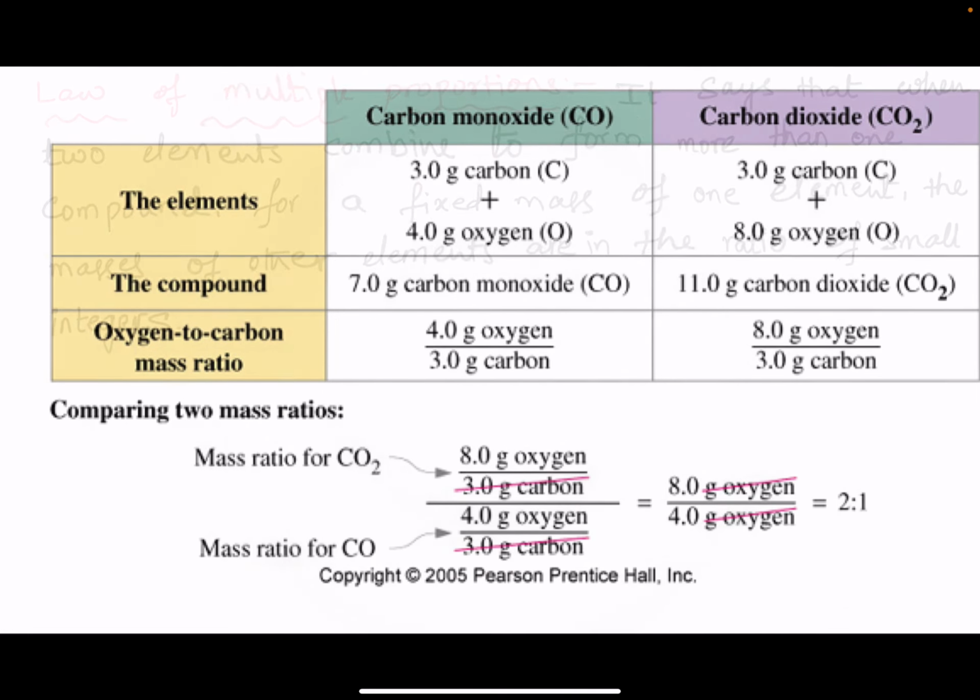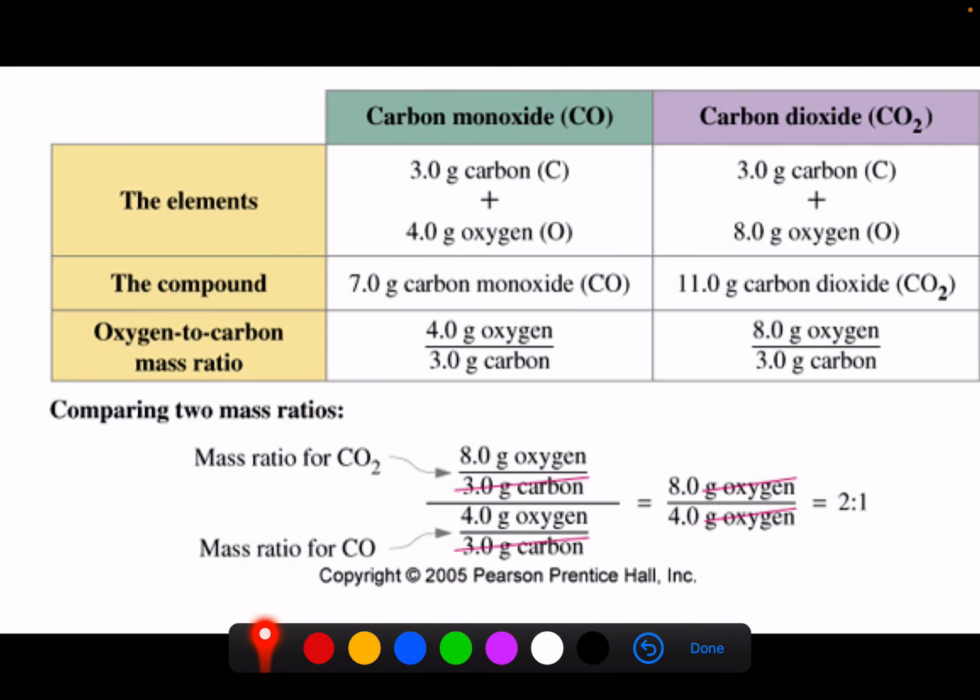Here I am taking the compounds carbon monoxide and carbon dioxide. The mass is fixed in the case of the first element, 3 grams of carbon. For 3 grams of carbon, we are adding 4 grams of oxygen.